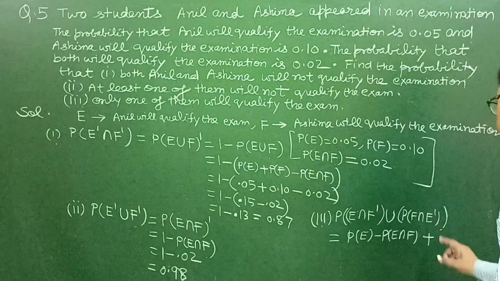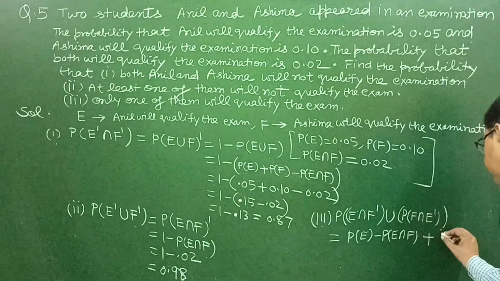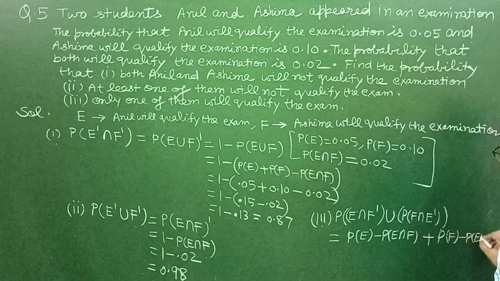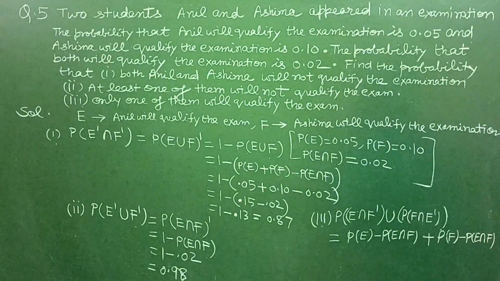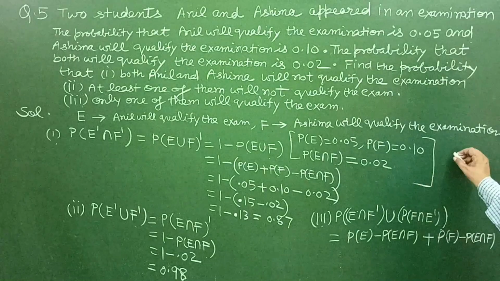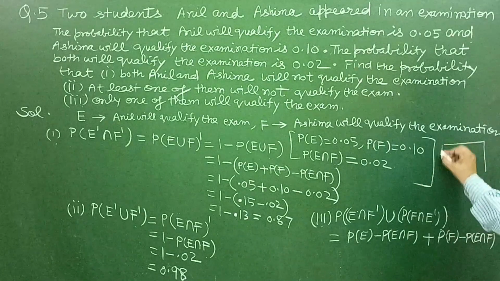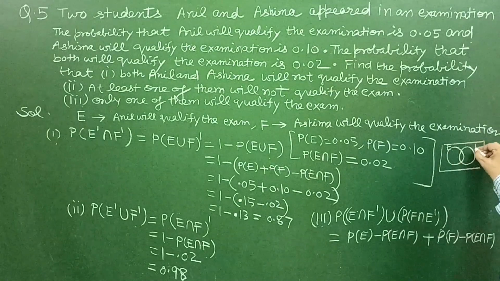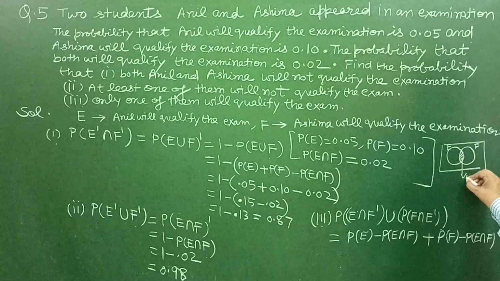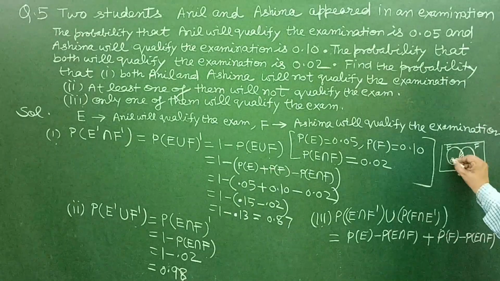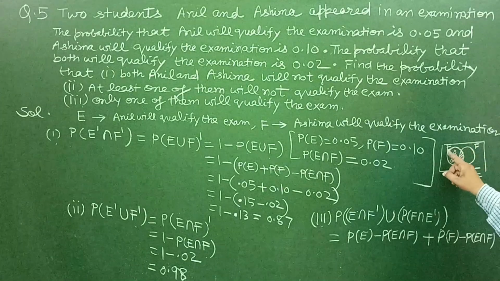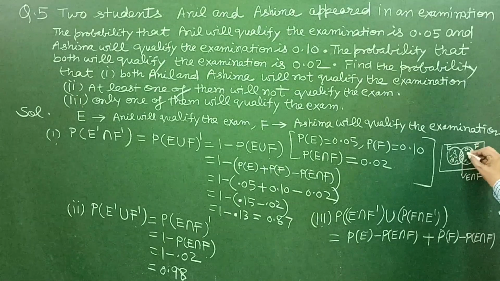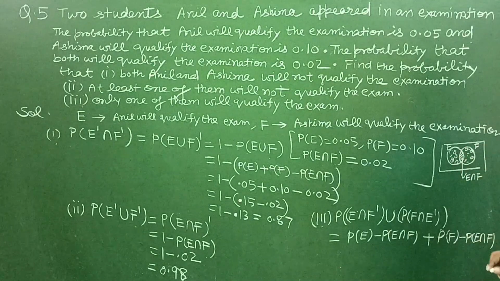plus probability of F intersection E complement, which is equal to probability of F minus probability of E intersection F. We can also understand it with the help of a Venn diagram. If we draw two events E and F, this is the common region E intersection F. Now this dotted region is where E happens but F does not happen, and this other region is where F happens and E does not happen.